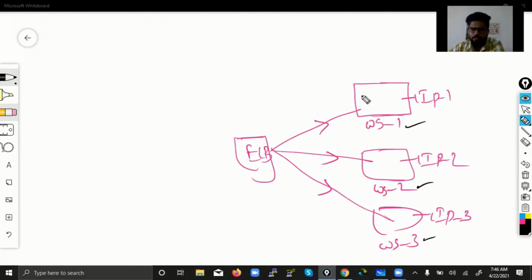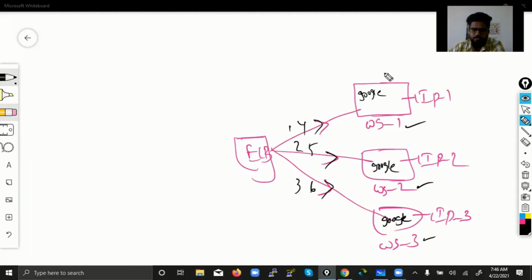So obviously the web content will be sending everything to google.com. Whenever people hit google.com, someone's request will come here, another person's request comes here, another person will come here. So obviously every person will see the same web content, google.com. And what did we discuss? Load will be distributed like this equally, one request here.